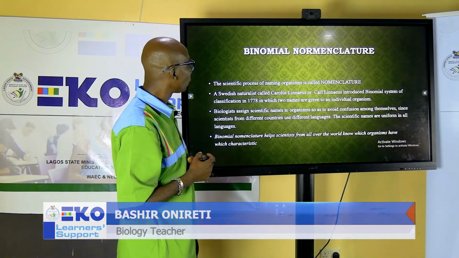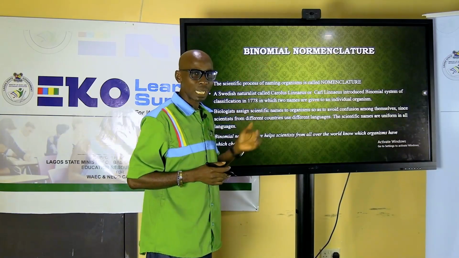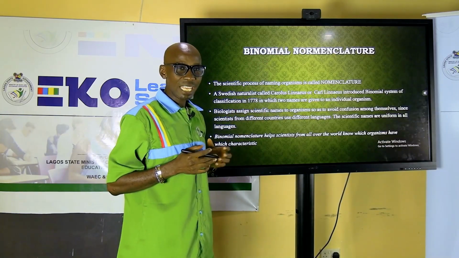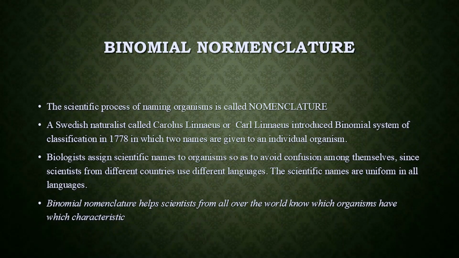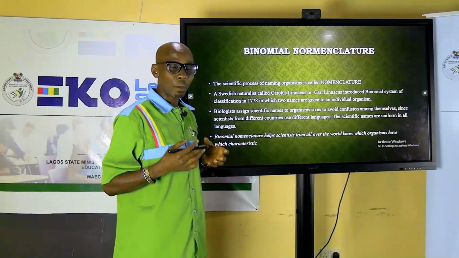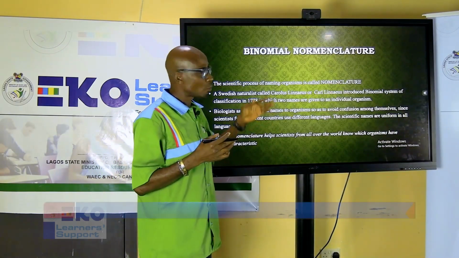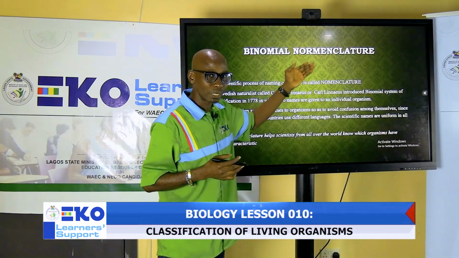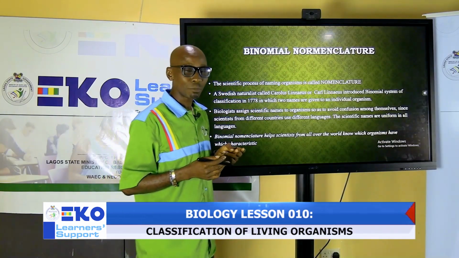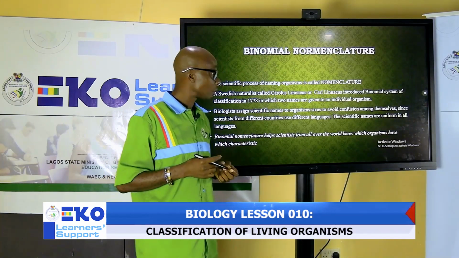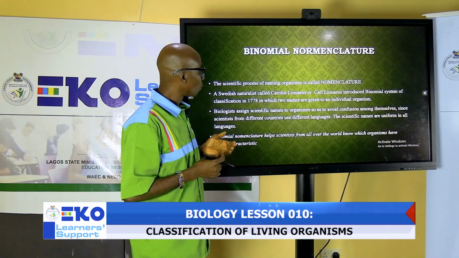The next thing we are going to look at is binomial nomenclature. Each and every one of us has a surname and an individual name. In normal practice, that is what we call binomial nomenclature, because it's a system where an organism has two names. This system was